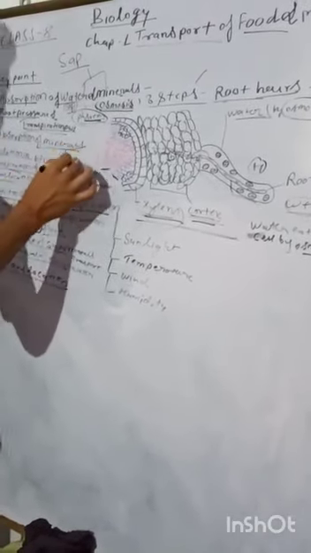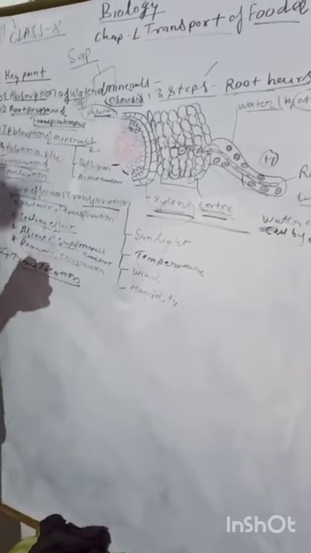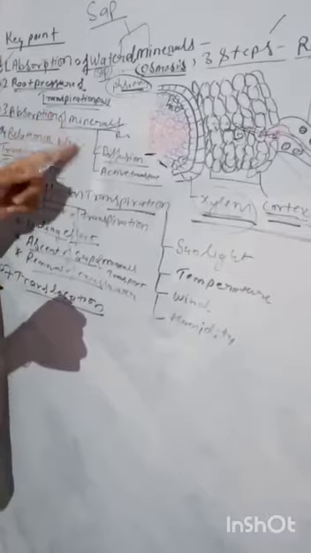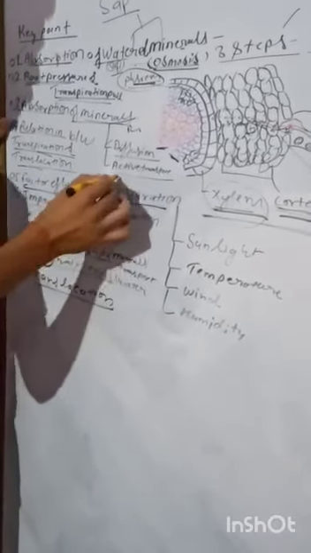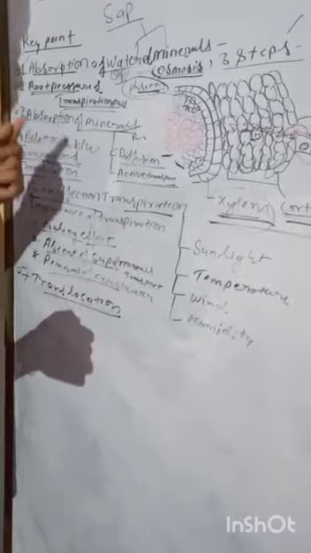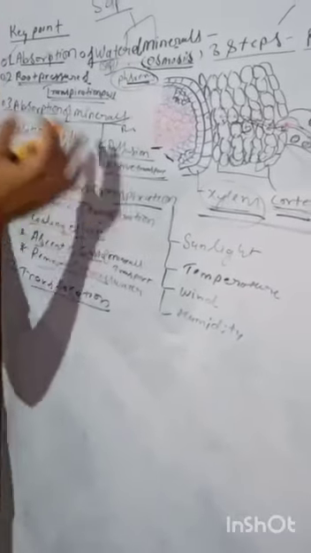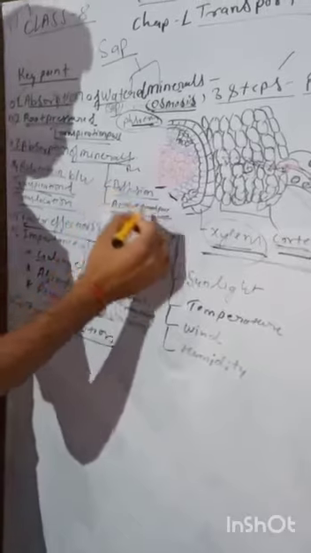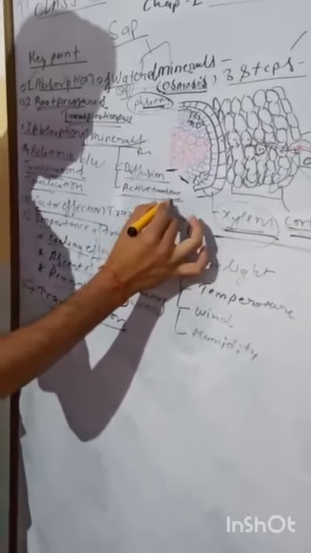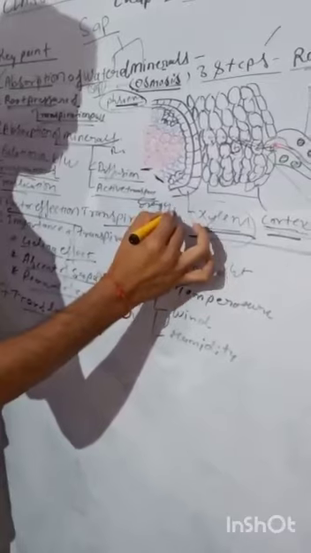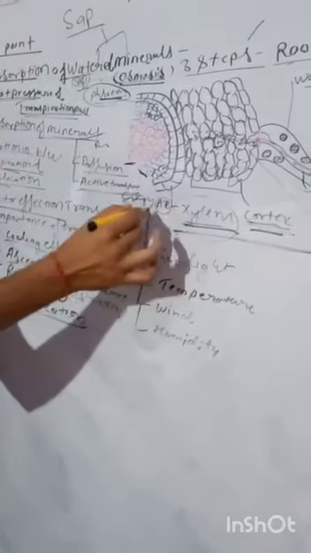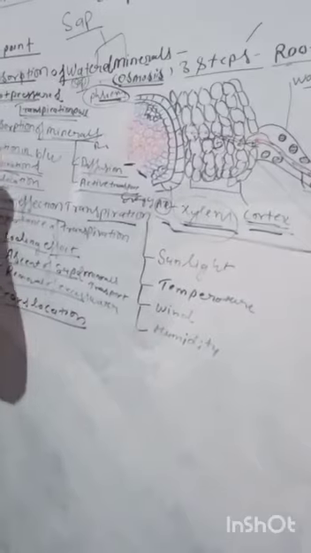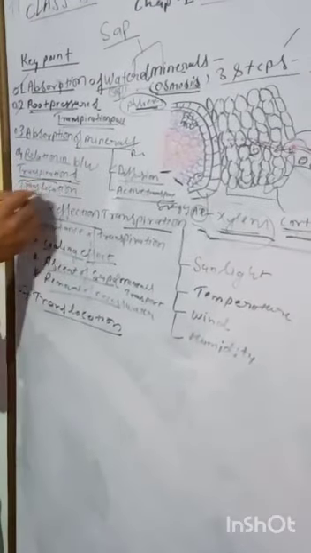Next is absorption of minerals. We will discuss it along with water, mainly with the help of root hair cells. There are two main processes of absorption of minerals: diffusion and active transport. Diffusion means there is no need for a semi-permeable membrane. Active transport means the movement of ions or minerals from a region of lower concentration to a region of higher concentration, in which energy is used in the form of ATP, students. ATP. Okay.